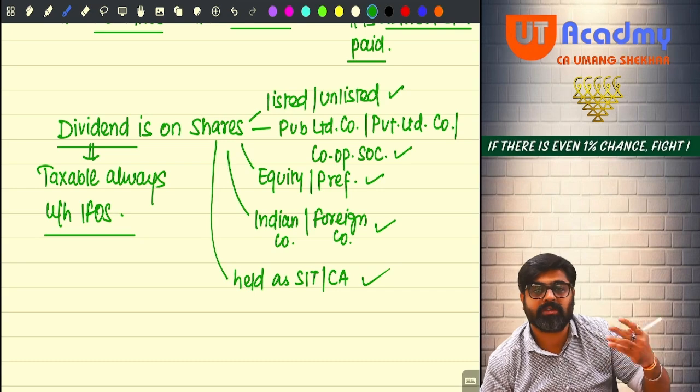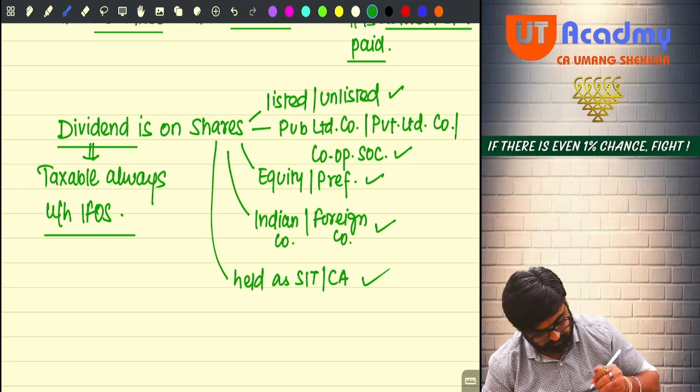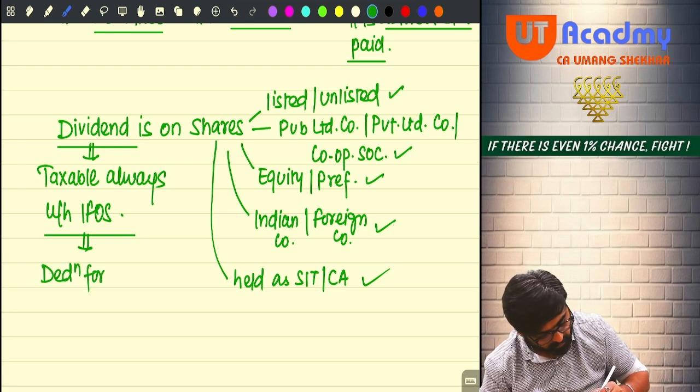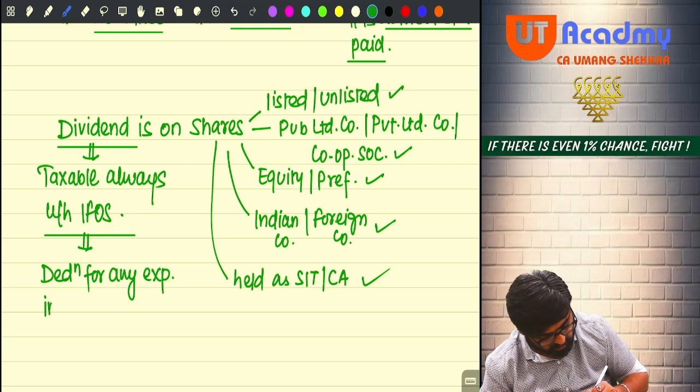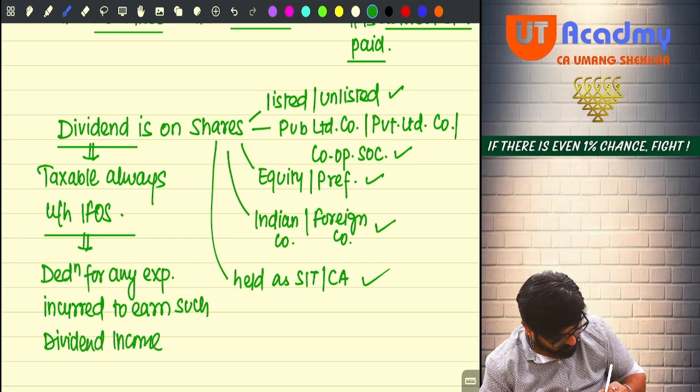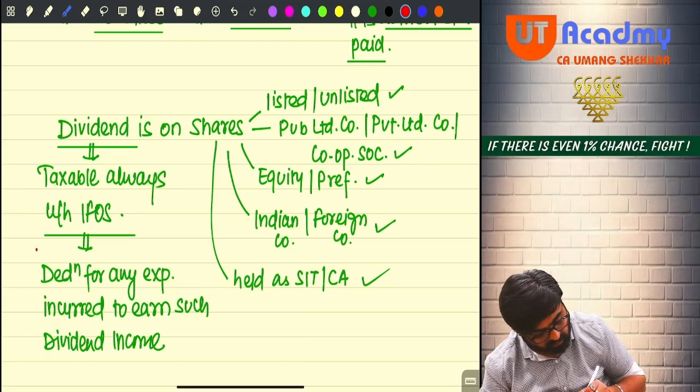Now, if you show this taxable under the head IFOS, will deduction for any expense incurred to earn such dividend income be allowed or not allowed?